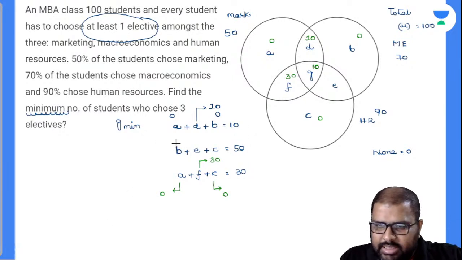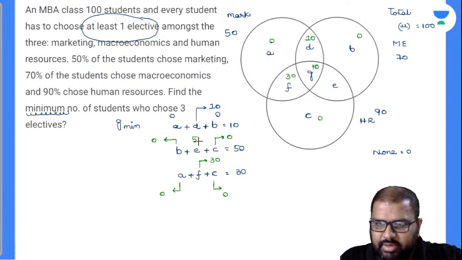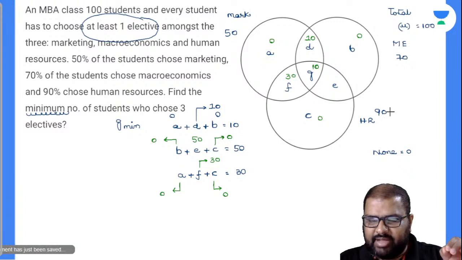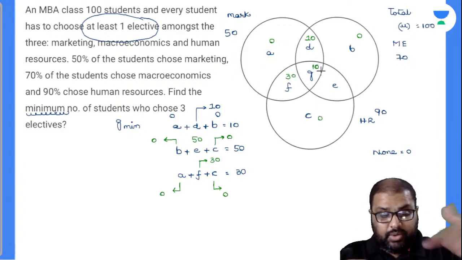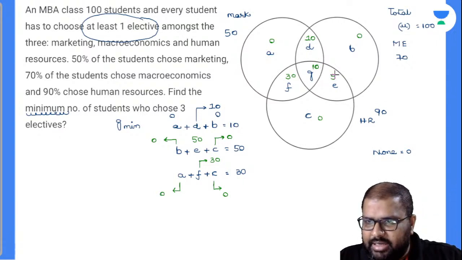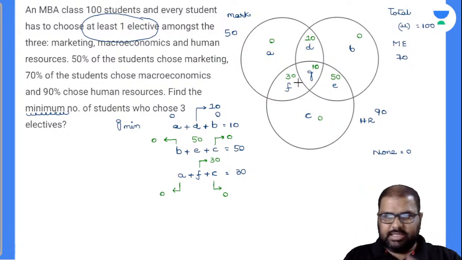Now see here, I took my B value as 0 and my C value as 0. What will be my E value? E value will become 50. If you closely observe, this entire HR circle value is 90, C is 0, 30 plus 10, 40. How much must your E value be? Surely it has to be 50 only. 40 plus 50 will be 90, and yes, 50 is satisfying there. So this circle value is satisfied. Marketing circle value is satisfied.